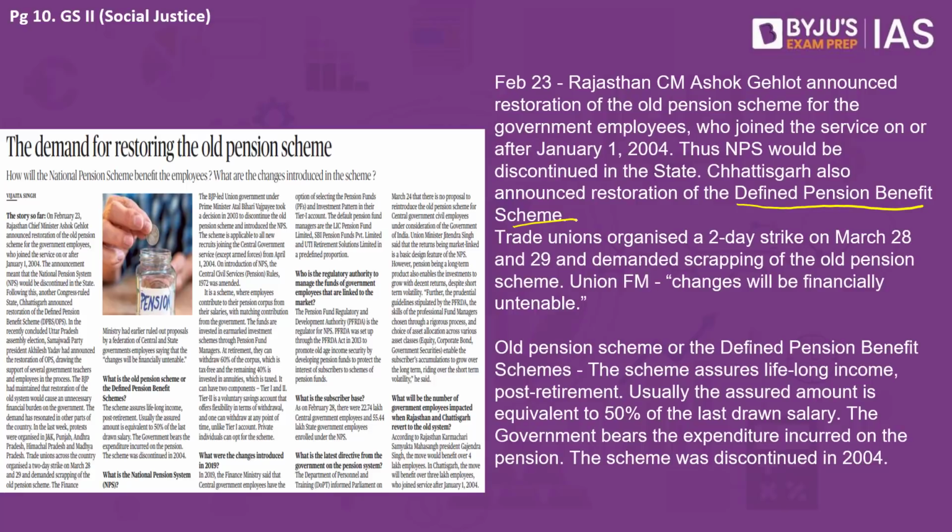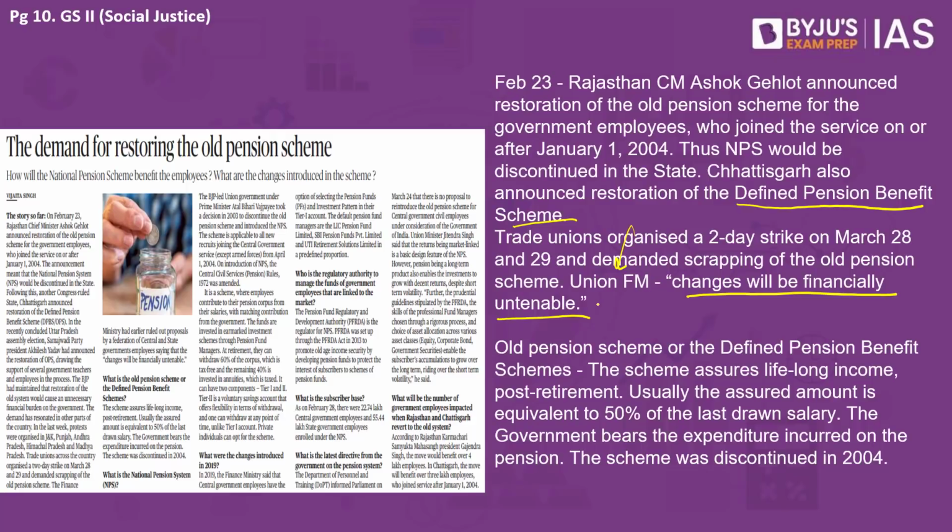The trade unions across the country have been demanding that this old pension scheme come back across the country, and they even called a 2-day strike. What about the union government? The union government is saying that that is not possible. The old pension scheme is financially untenable and it had put a lot of financial stress on the central government. Rather than that, the central government wants to continue with the new pension scheme, or the national pension system.